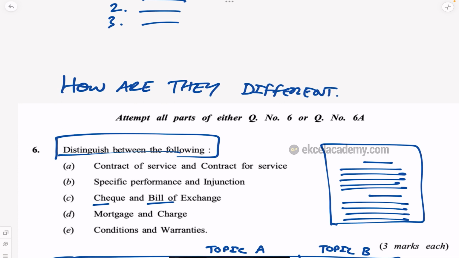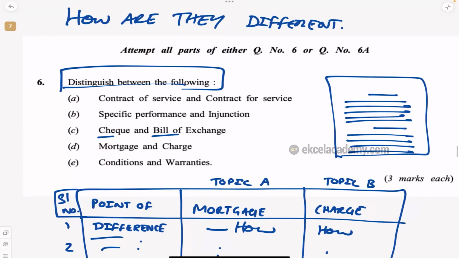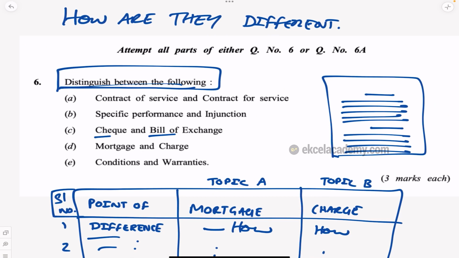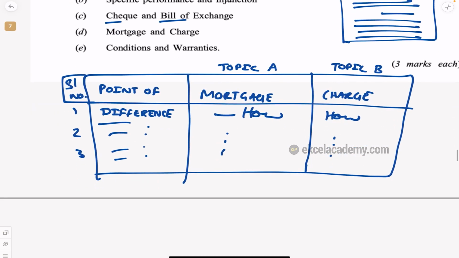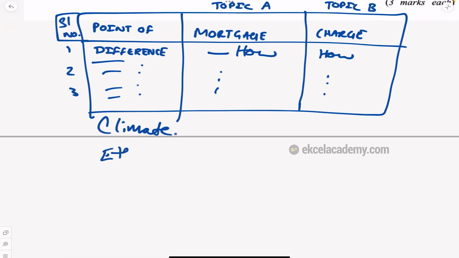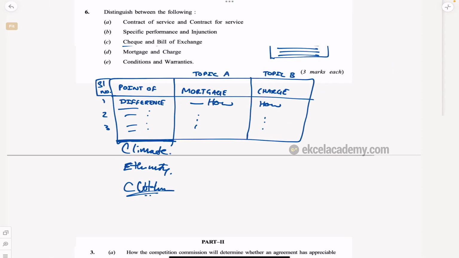Correct? So if I ask you what is the difference between India and America, you will tell how are they different. First you will say what is the climate. So first difference is climate. Correct? Then you will say what is the ethnicity of the people. So you will say USA means you have African Americans, which we call black, and white people who are white skinned. In India you have a separate skin tone. So that is one thing. So climate is there, then ethnicity of people, then culture is there. Correct? What is the culture which we have here? What is the history we have? So how are they different?